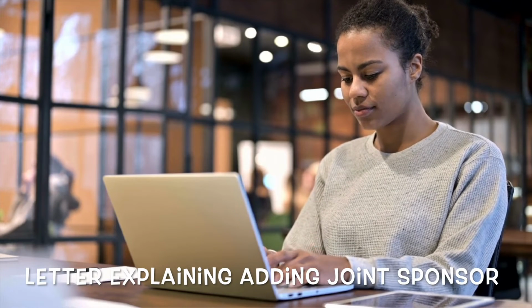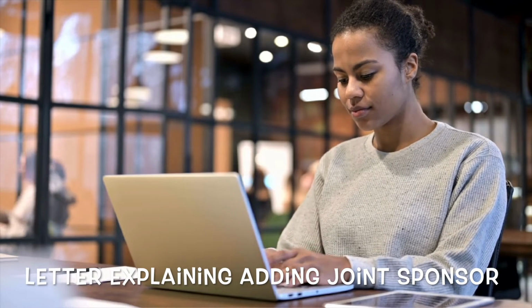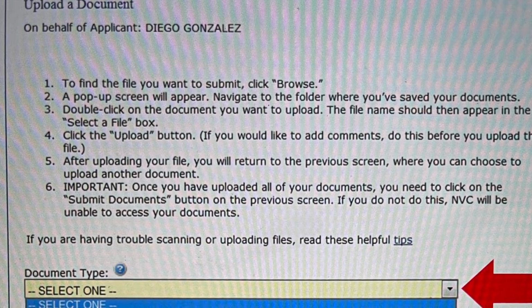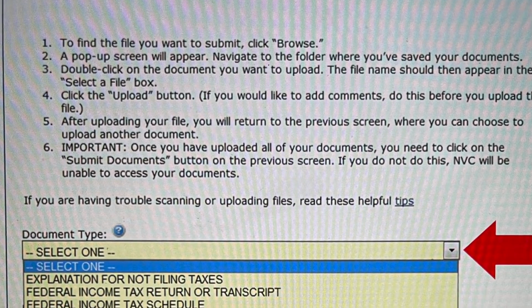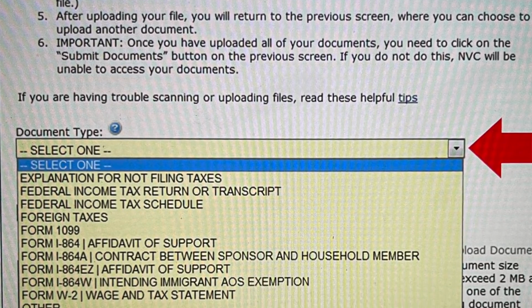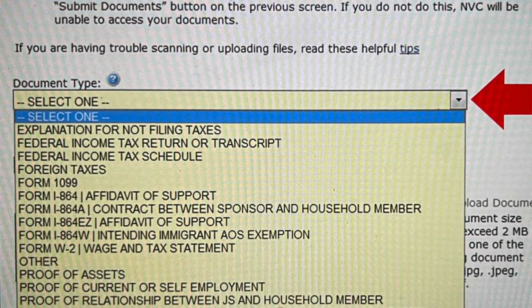So I recommend typing up a letter of explanation to scan and upload under the Additional Documents section here as well. Under optional documents, there is a line that says add a document. You click on that and it will pop up a window to let you upload additional documents. Make sure you choose the document type from the drop-down menu. There should be one that says I-864.